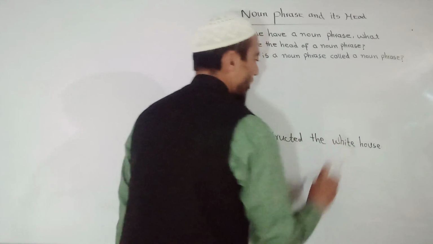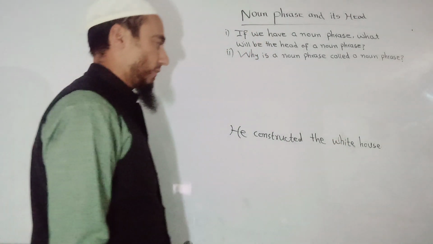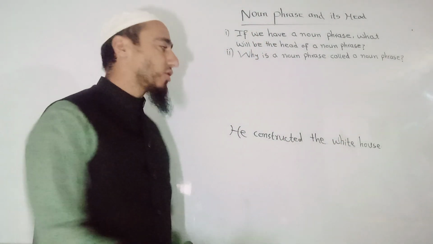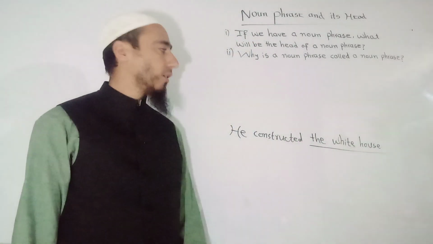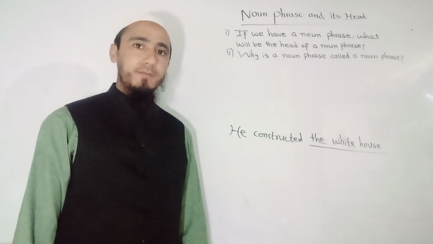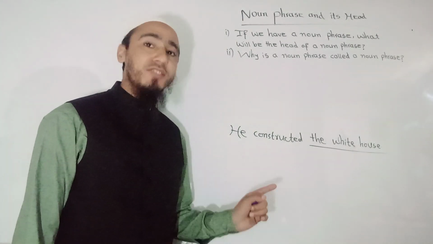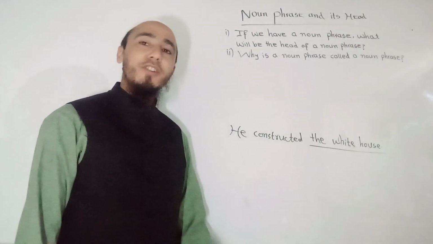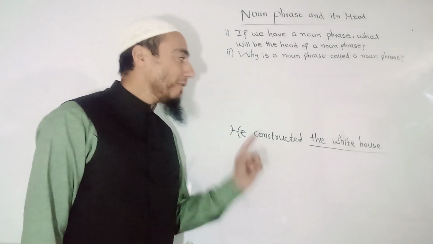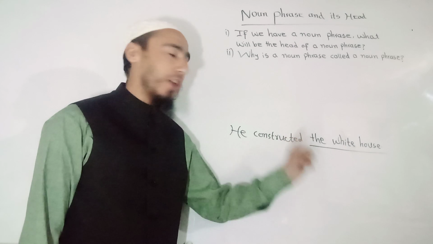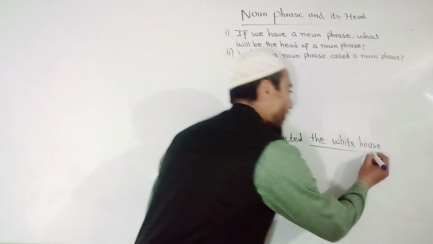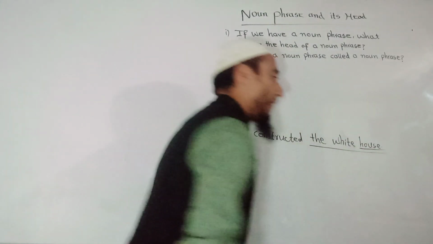Okay, he constructed the White House. So first of all, let me talk about the phrase. The White House, it is a noun phrase. Now the question is, what is the head of the noun phrase? So if we have a noun phrase, definitely the head of a noun phrase will be a noun, and that is the house.